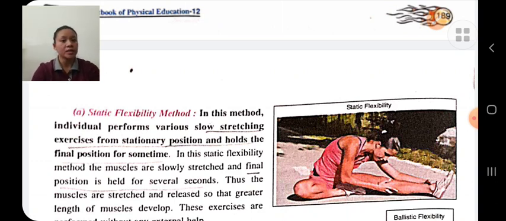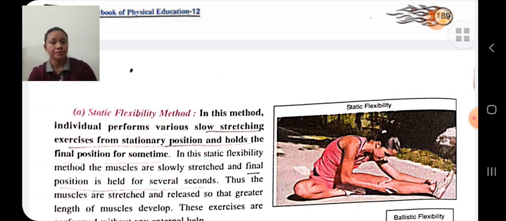In static flexibility methods, the person stretches the joint. In this method, the individual performs various slow stretching exercises from a stationary position, from a fixed position, and holds the final position for some time.